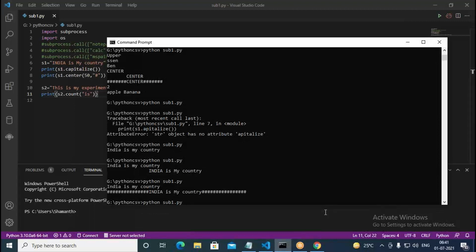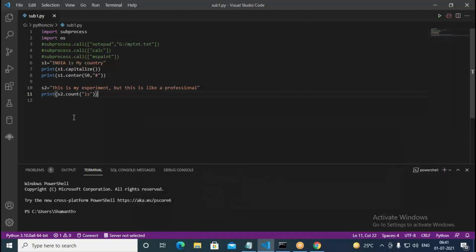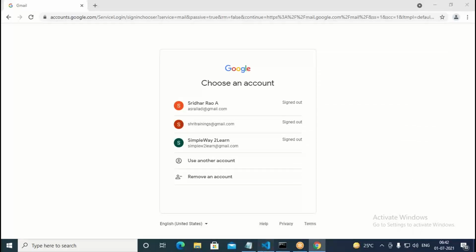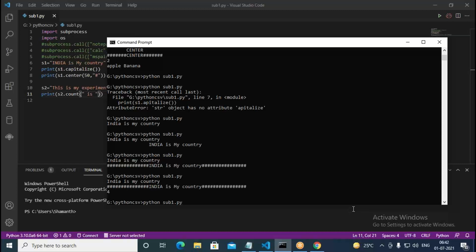How many times is "is" coming? It's coming here 4 times. Why 4 times? It's counted in "this" also, and there also it is working. So it's 4 times. Suppose you want to go with only an independent word. So put spaces before and after. In such cases, it says only 2 times.